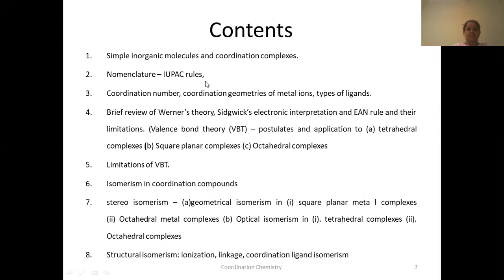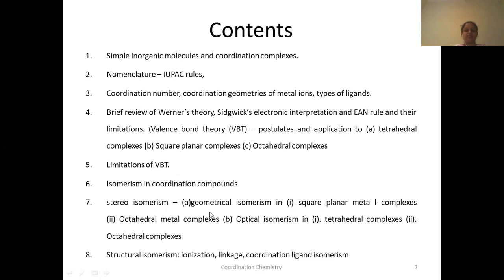These are the contents or the objectives that we will be going to learn in this chapter. We shall be studying simple organic, inorganic molecules and coordination complexes, nomenclature, IUPAC rules, coordination number, coordination geometries of metal ions and types of ligands, Werner's theory, Sidgwick's theory, and valence bond theory, and applications of valence bond theory to tetrahedral complexes, square planar complexes, octahedral complexes, limitations of valence bond theory, isomerism in coordination compounds, stereoisomerism,